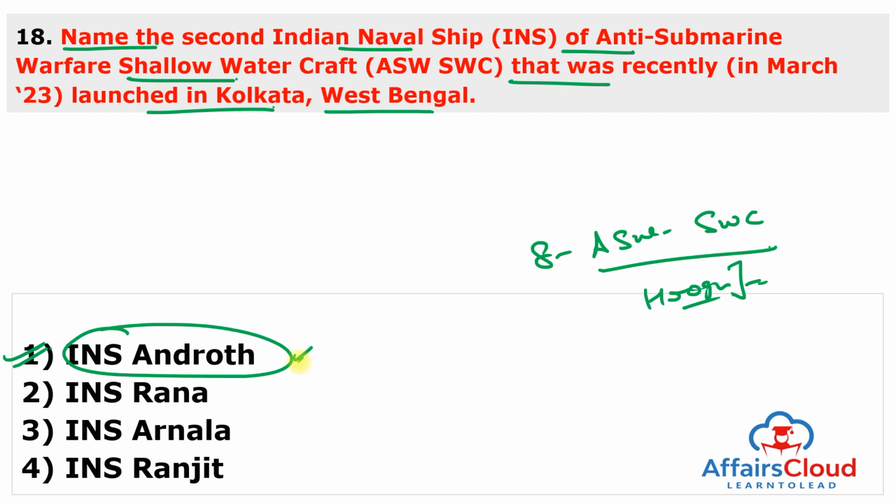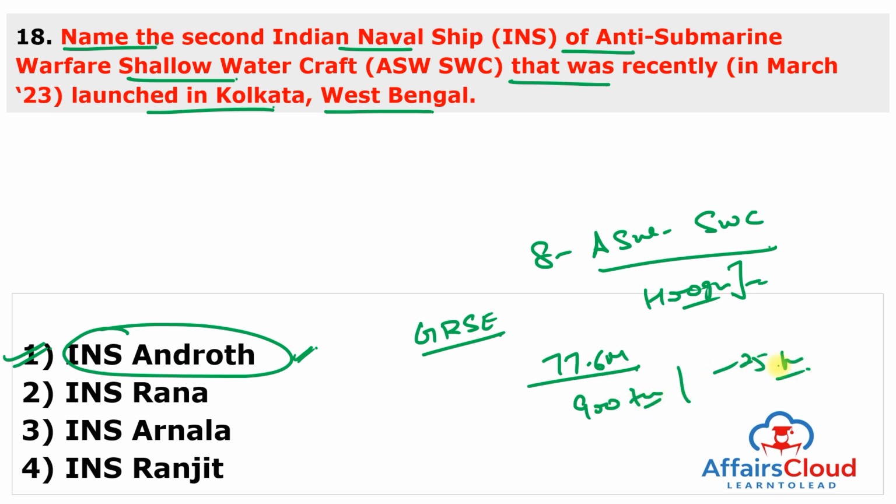And INS Androth was built by Garden Reach Shipbuilders and Engineers, Calcutta, West Bengal. The ship is 77.6 meters long, has a displacement of 900 tons, and a maximum speed of 25 knots. The ship was named Androth to signify the maritime importance accorded to the island of Androth, which is located about 170 km northwest of Kochi in the Union Territory of Lakshadweep.